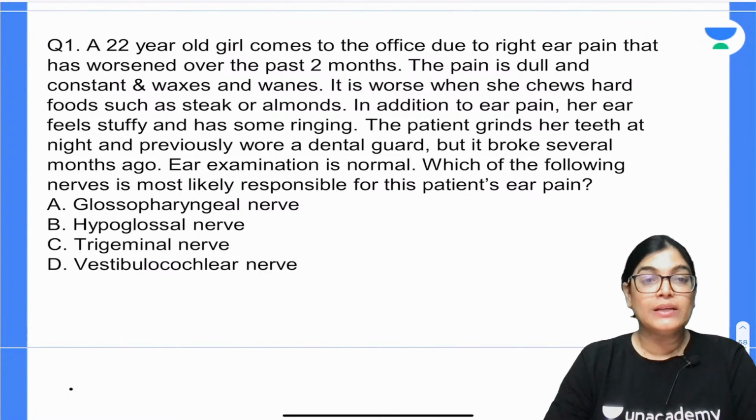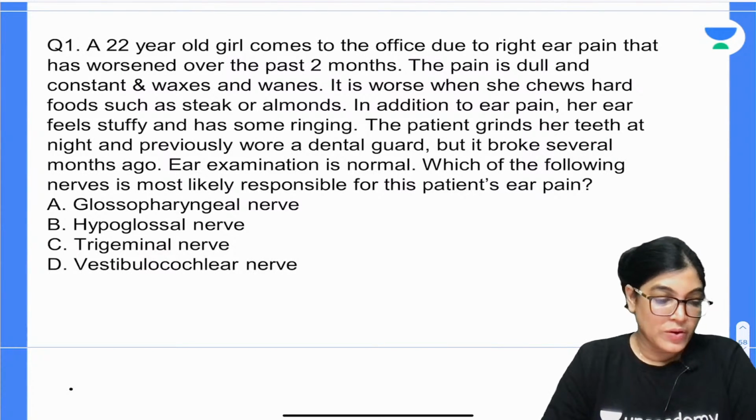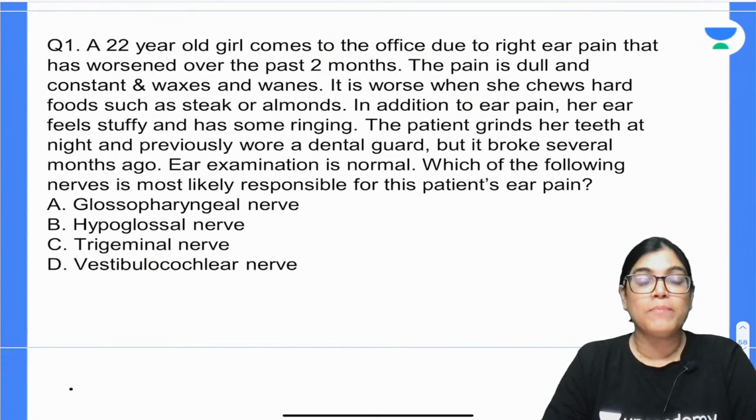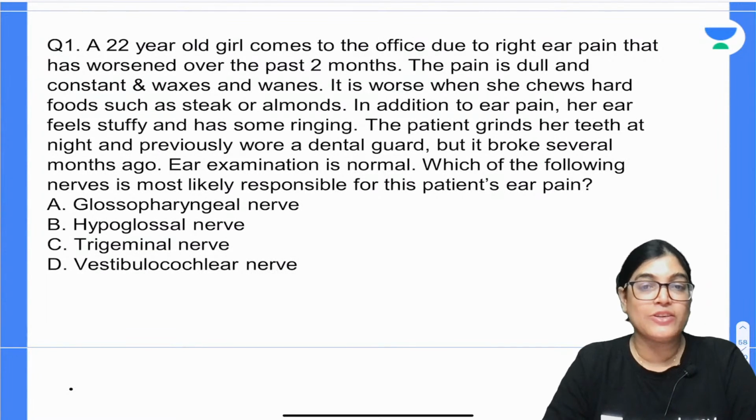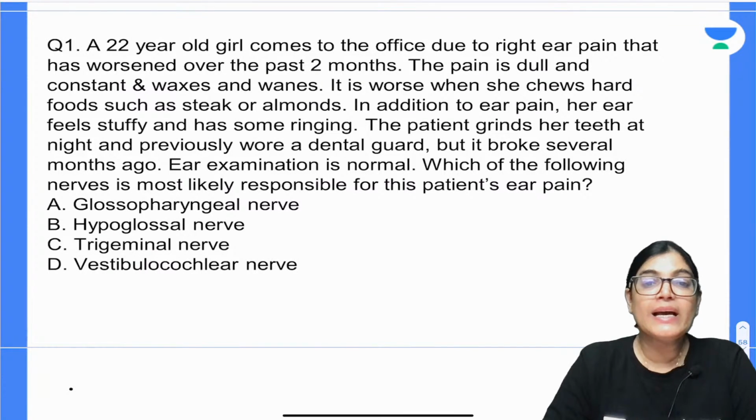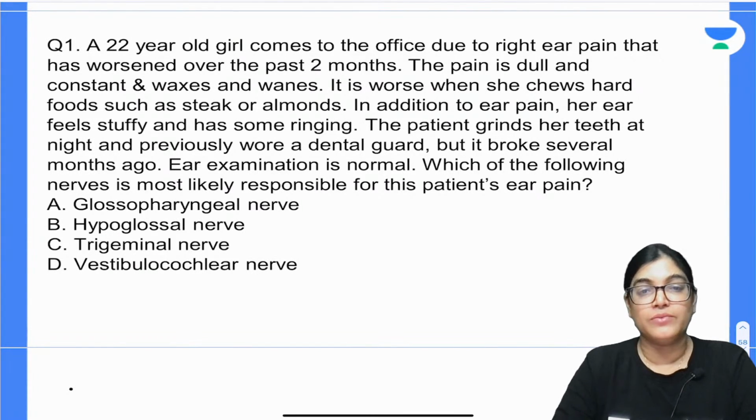A 22-year-old girl comes to the office due to right ear pain that has worsened over the past 2 months. The pain is dull, constant, and waxes and wanes. It worsens when she chews hard food, like almonds. In addition to ear pain, her ear feels stuffy and she has a ringing sensation. The patient grinds her teeth at night and previously wore a dental guard, but it broke several months ago. Ear examination is normal.